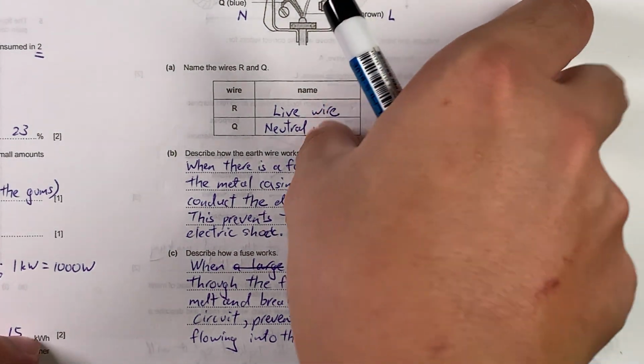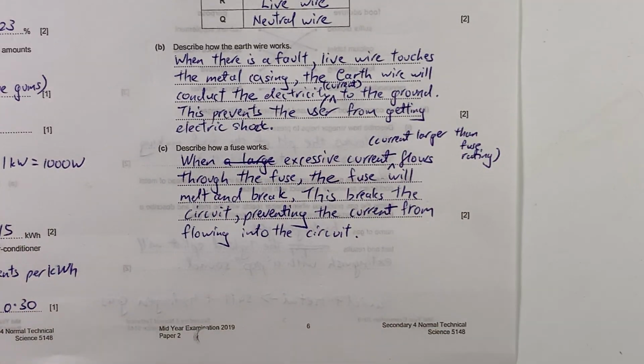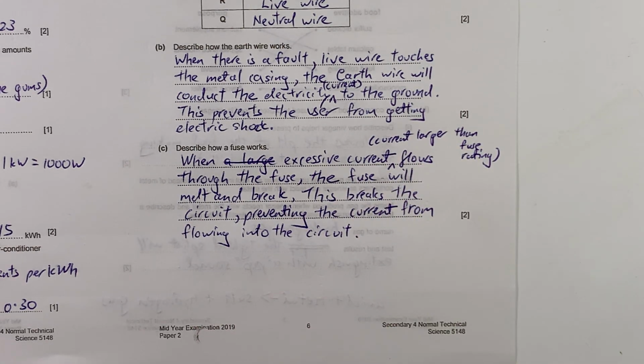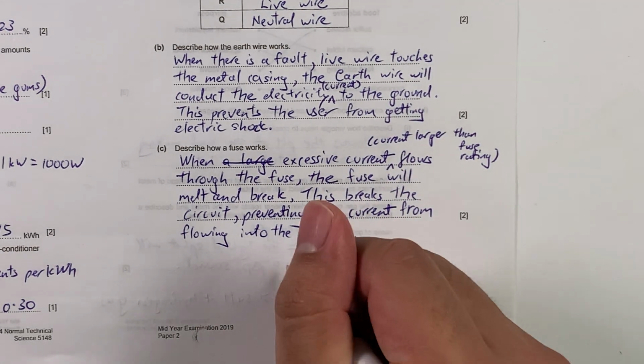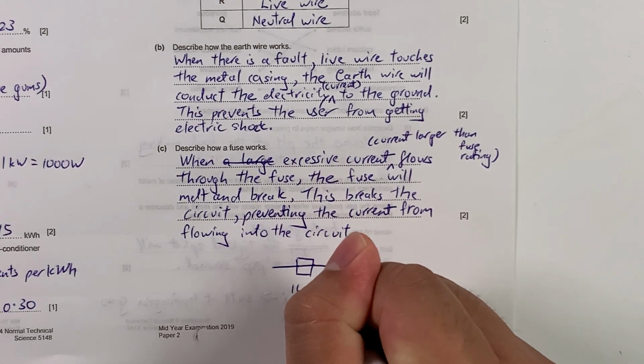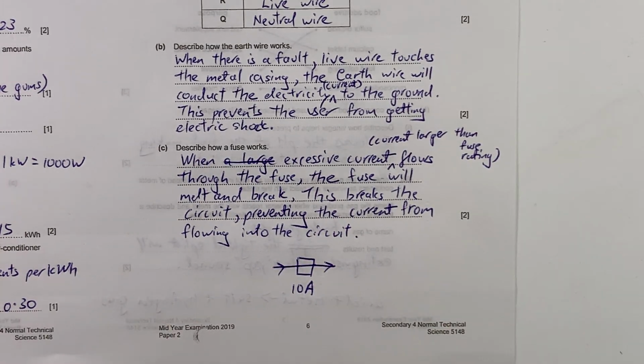How does a fuse work? Generally, all fuses have something called the fuse rating. If I have a 10 ampere fuse, for example, and a current comes in that is less than 10 amperes, this fuse will continue to work as per normal.